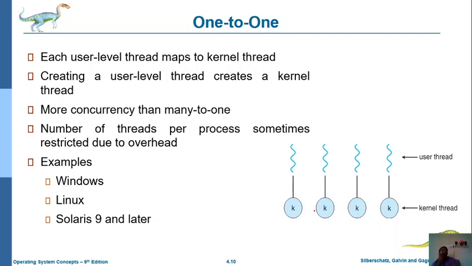Here each and every user-level thread is mapped to an individual kernel thread. So in case there are four users, then those four users' processes are handled by four threads. In case of 10 users, then 10 threads. In case of 100 users, then 100 threads. In this manner, it executes very concurrently compared to many-to-one.